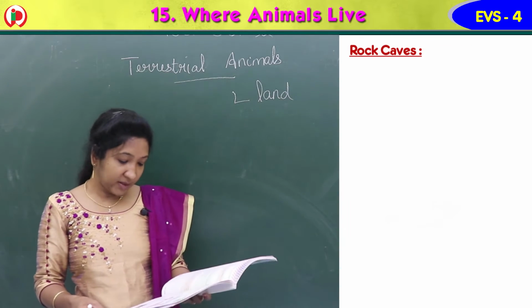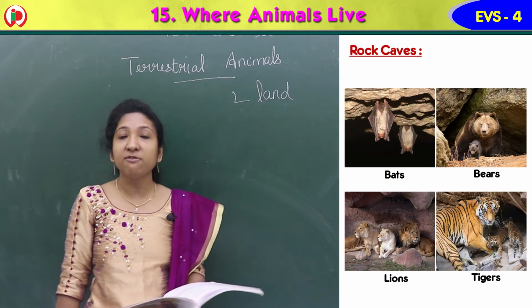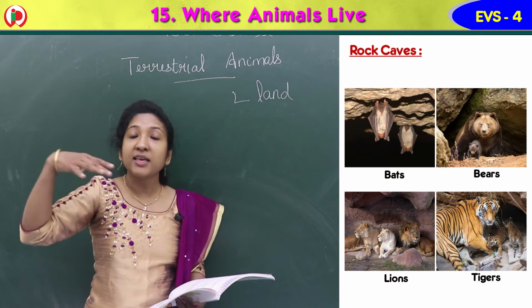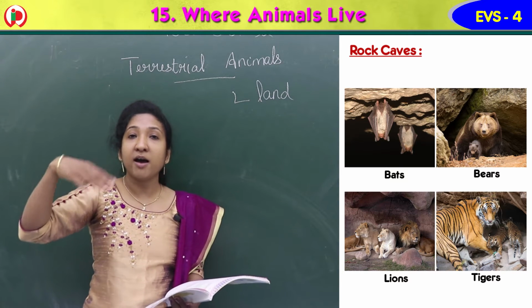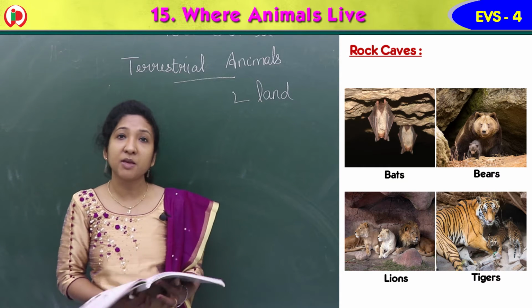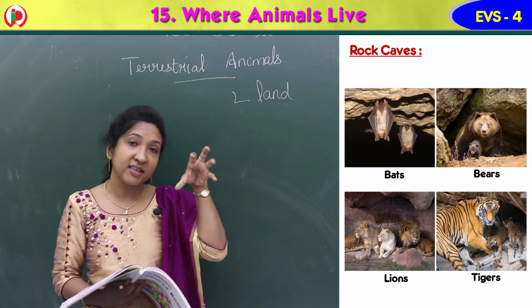Rock caves. Animals like bats, bears, lions and tigers live in rock caves. They are all terrestrial animals, living on the land only, inside caves made of rock. You can see the image of rock caves, a lion in its den, or we can say the cave.